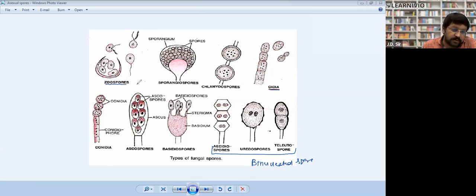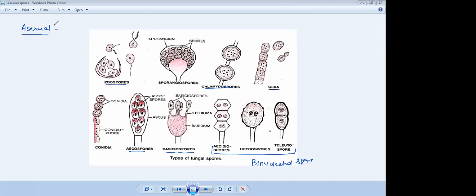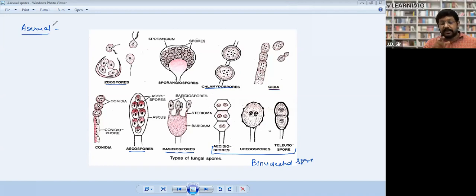You will see questions on sporangiospore, ascospore, basidiospore, even chlamydospore. All these spores have been asked in your medical examination, frequently. So these are types of fungal spores, meaning types of asexual spores. Sir, sexual reproduction has more types. Those were sexual spores, and these are asexual spores.